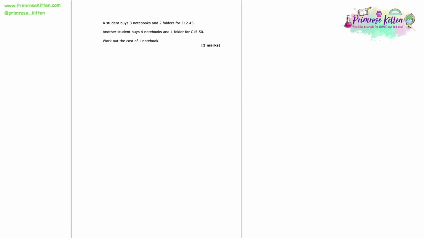Here we're told that a student buys 3 notebooks and 2 folders for £12.45. Another student buys 4 notebooks and 1 folder for £15.50. Here we're asked to work out the cost of 1 notebook. So what I would decide here is I'm going to represent the notebooks with an N and I'm going to represent the folders with an F. And I'm going to use that notation to write a couple of formulas down.